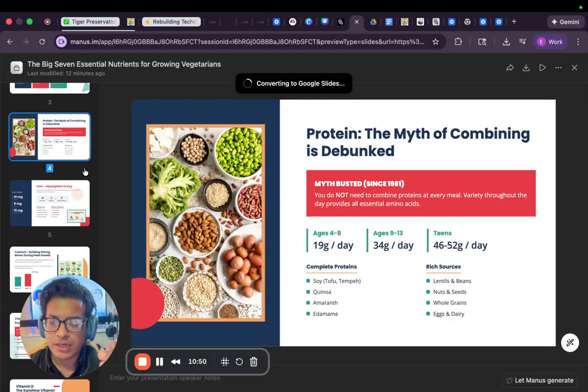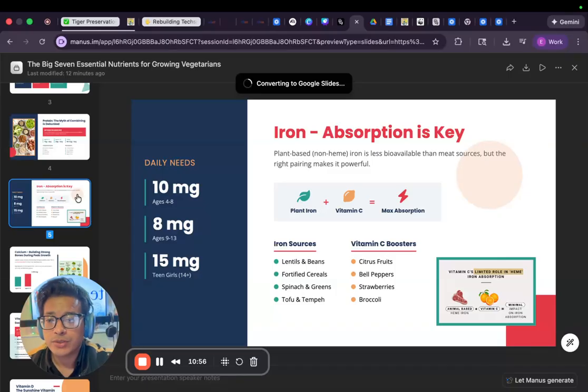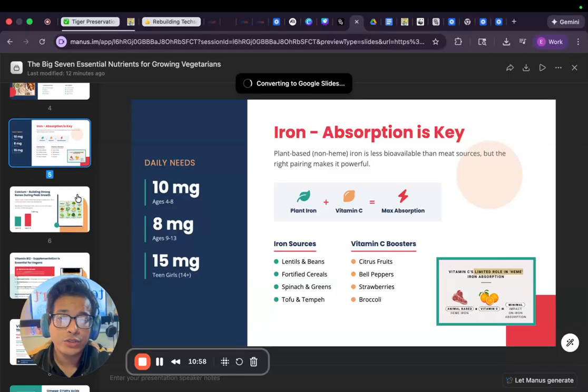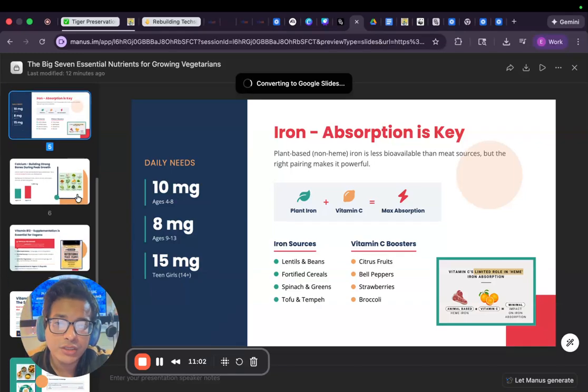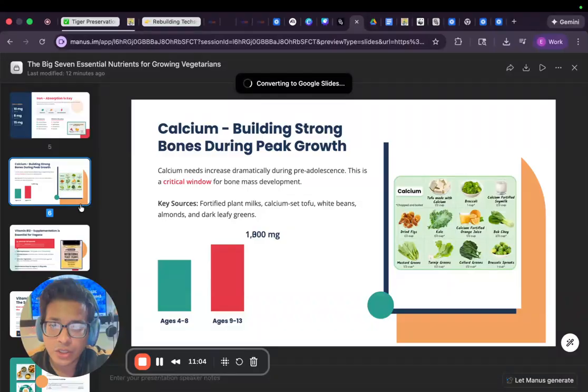Again, I would want to do deeper research. I don't think it did deep enough research. We could even go as far as look up research papers or look at what medical organizations and nutritionists are publishing. But this directionally seems like it could work.